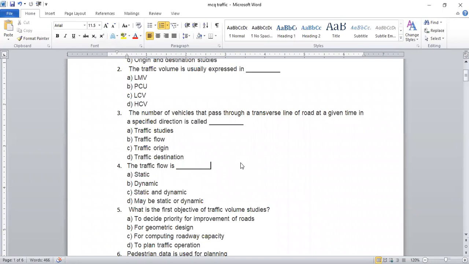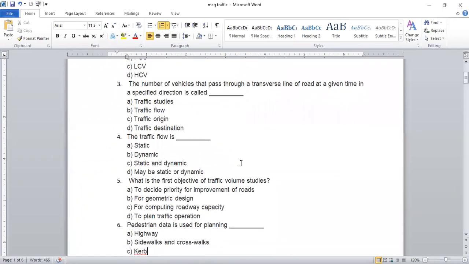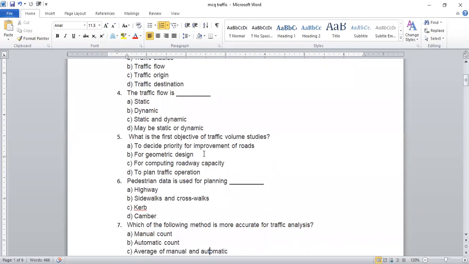Okay. The fourth one: traffic flow is dash dash dash. First option is static, second is dynamic, third is static and dynamic, and last is maybe static or dynamic. So what is the answer?